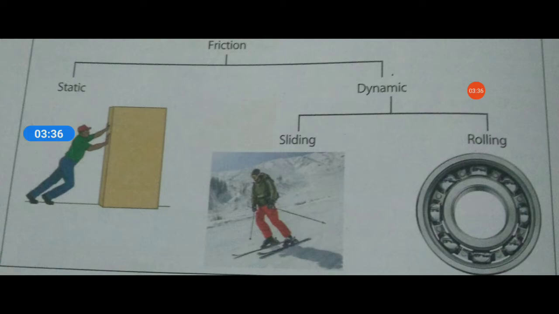Whereas rolling friction means one object rolls over another. For example, a car moving on tires or the movement of roller skates on a road. These are the examples of rolling friction.